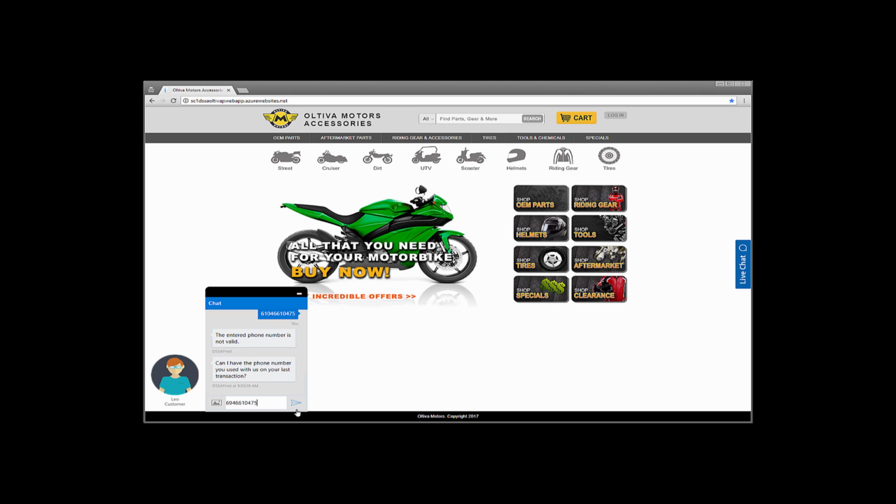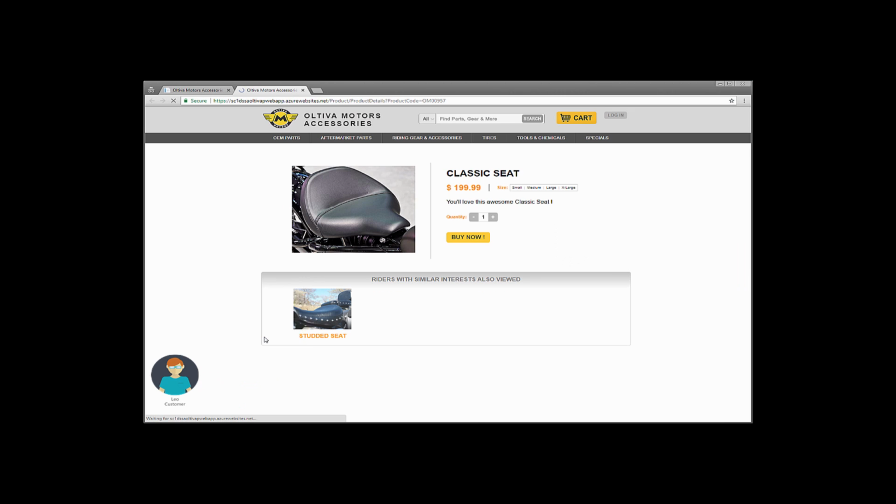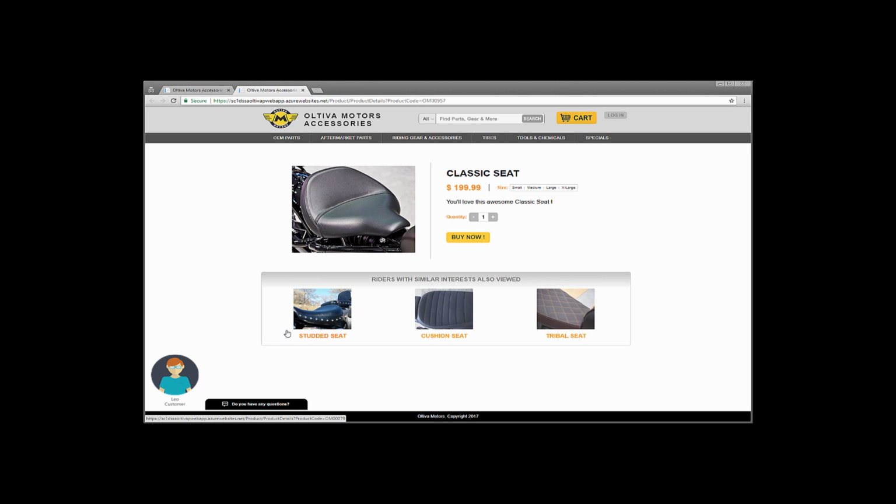So he's fixing his phone number, and now the chatbot's going to do some validation, look into the Next Best Action API, and pull back a specific offer for Leo. So there it's found an offer, and there's a link to take Leo to that specific product so we can see which product has the offer. In this case, it's the classic seat.